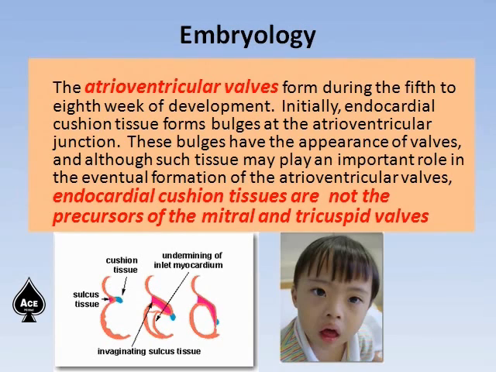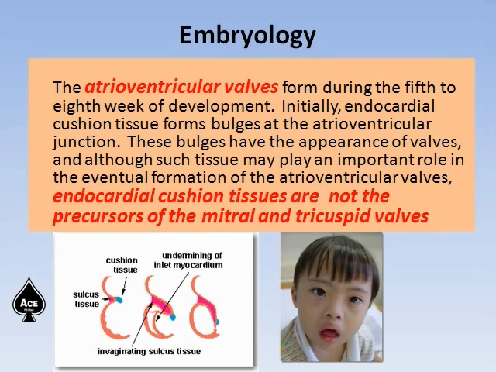So the embryology of atrioventricular valves is discussed now. AV valves form during the 5th to 8th week of development. Initially, endocardial cushion tissue forms bulges at the atrioventricular junction. These bulges have the appearance of valves, and although such tissue may play an important role in the eventual formation of the atrioventricular valves, endocardial cushion tissues are not the precursors of the mitral and tricuspid valve.